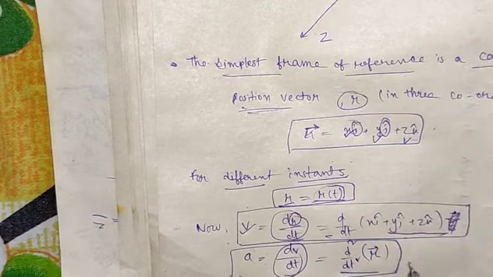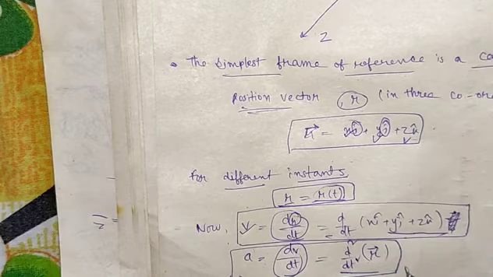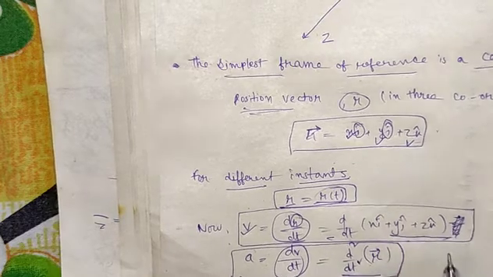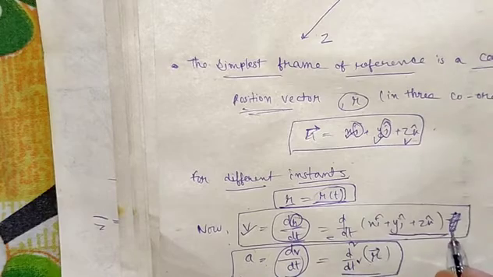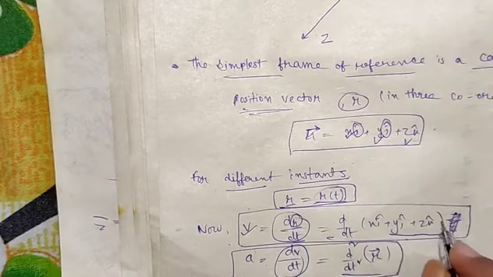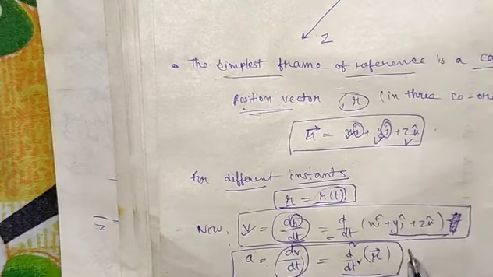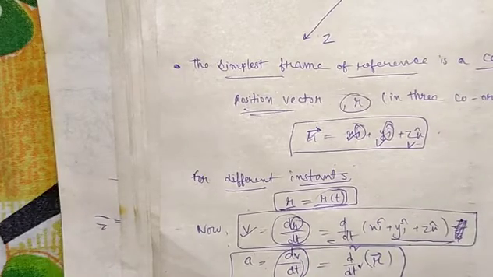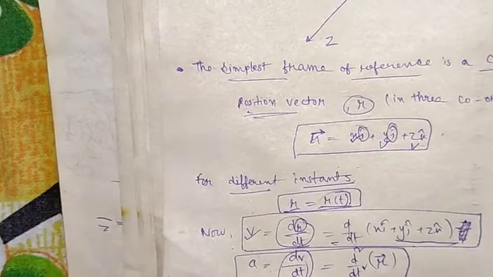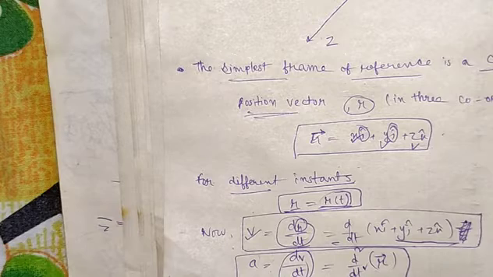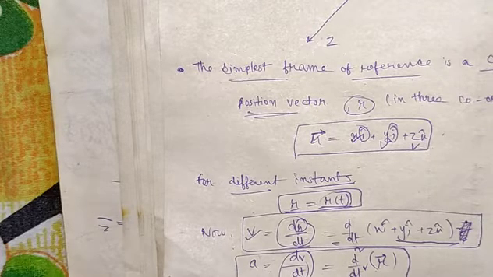If we write it down, we get d square x by dt square i cap, d square y by dt square j cap, and d square z by dt square k cap, which gives us the relation between the acceleration and the position vector with the double differentiation.